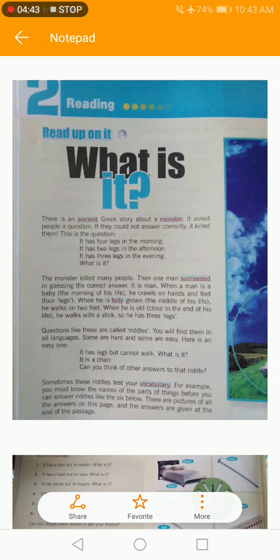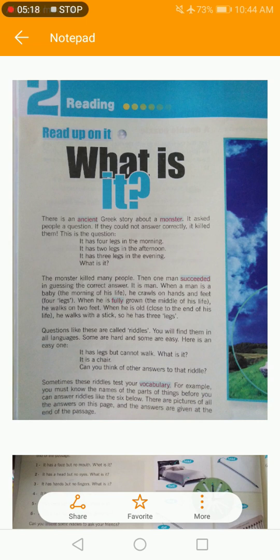Then one of the men succeeded in guessing the correct answer, and the man gave the answer that it is a man. Okay, now how is it a man? It has four legs in the morning, two legs in the afternoon, three legs in the evening. So now the question is how a man has four legs in the morning, two legs in the afternoon, and three legs in the evening.